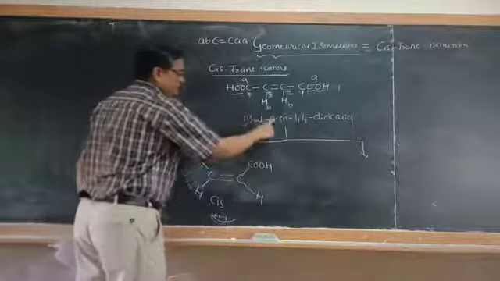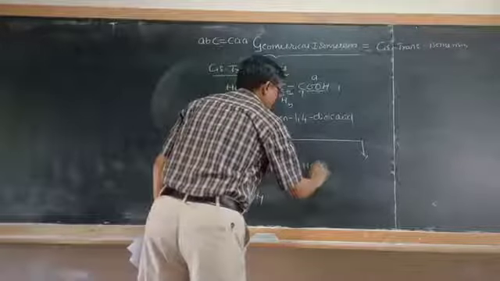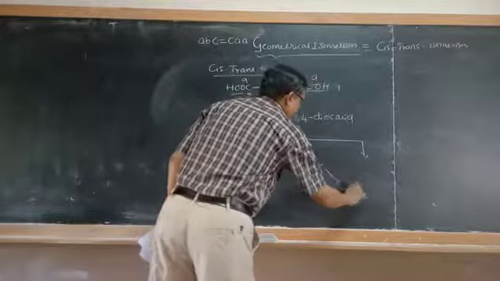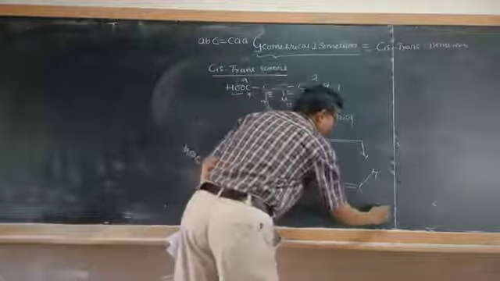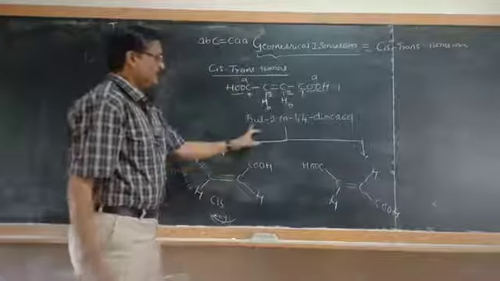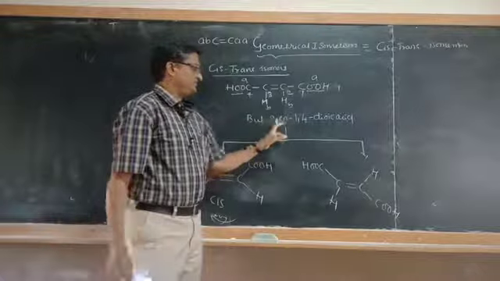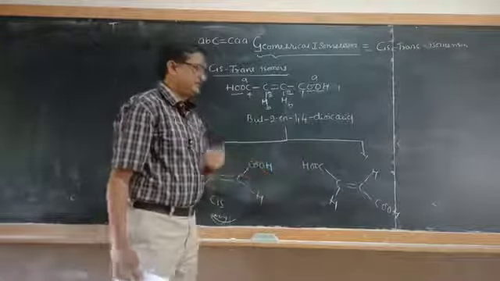If the carboxyl groups are in opposite directions, or the hydrogen atoms are in opposite directions, then it is called trans but-2-ene-1,4-dioic acid. So there are two possible isomers.